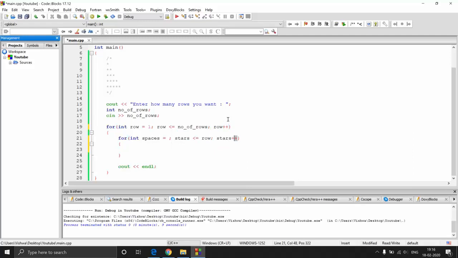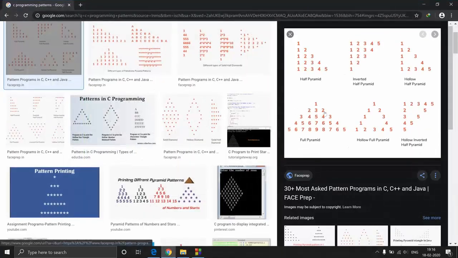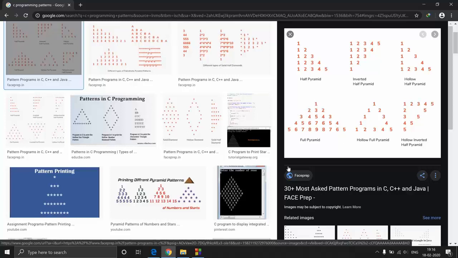So for the spaces, let me clear this down here. For the first row, we have 4 spaces. That is for taking n as 5, that is, number of rows as 5. We are going to take 5 rows as an example. We will be printing the same thing, and then you can extend it. So what is going to happen is, for number of rows, you are going to give number of rows minus 1 spaces. So if it is 5 rows, you are going to give 4 spaces for the first element. If it was 7 rows, you would have given 6 spaces for the first element, something like that. Now let us print this thing. What we are going to do is, for number of rows, we need to run a loop from 1 to number of rows minus 1.